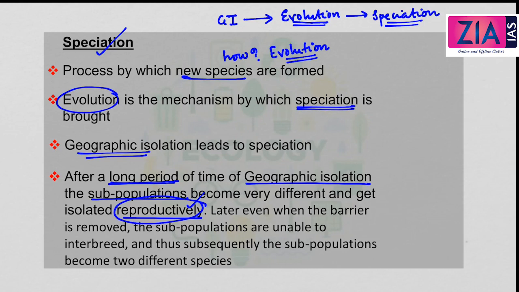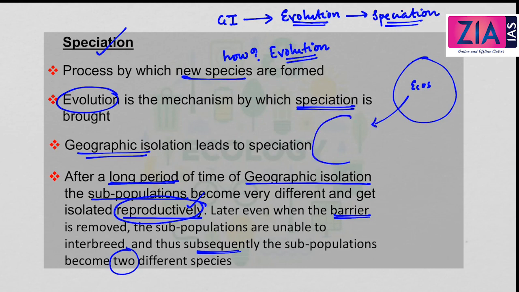Now this is because of geographic isolation. Later, even when the geographical barrier is removed, the subpopulations are unable to interbreed, and thus subsequently the subpopulations become two different species. This is called speciation.